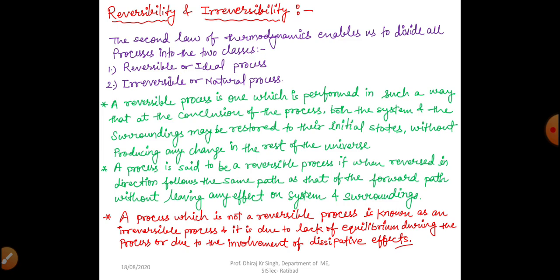It occurs due to the lack of equilibrium during the process or due to the involvement of dissipative effects. How can lack of equilibrium come? It comes normally from heat transfer through a finite temperature difference and from the lack of pressure equilibrium within the interior of the system or between the system and surroundings, or in some cases irreversibility can be seen in free expansion processes also.